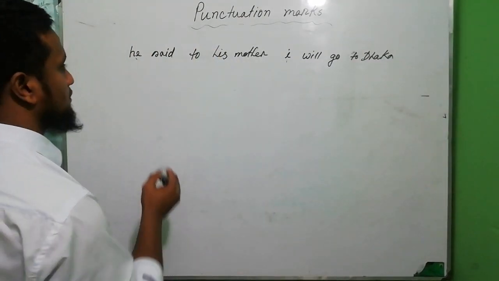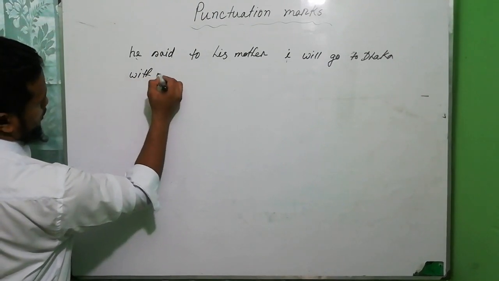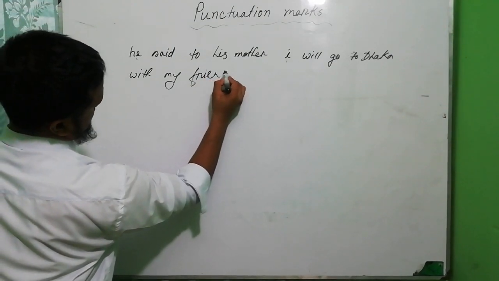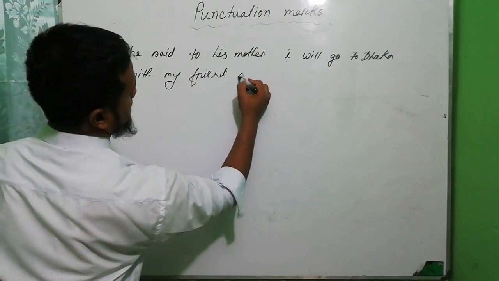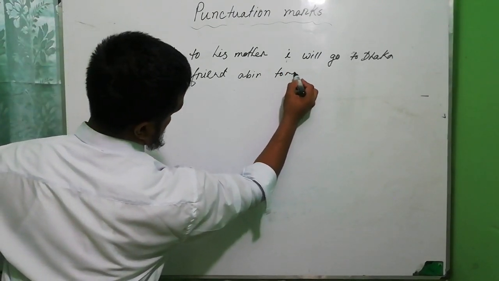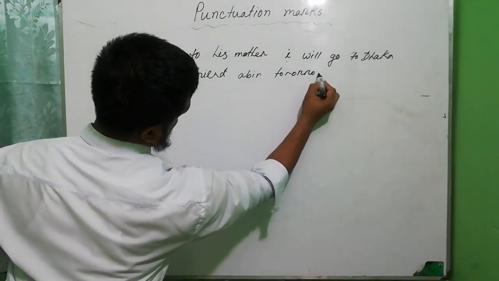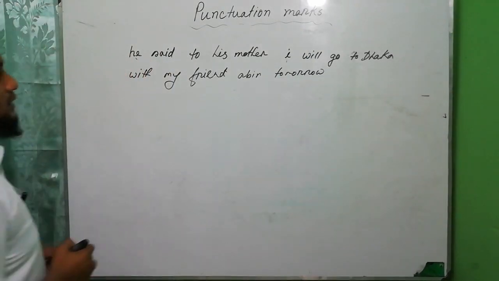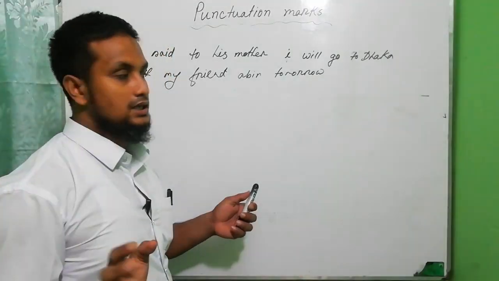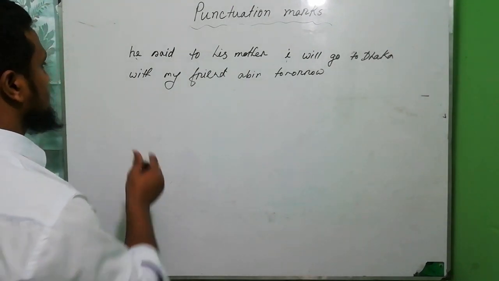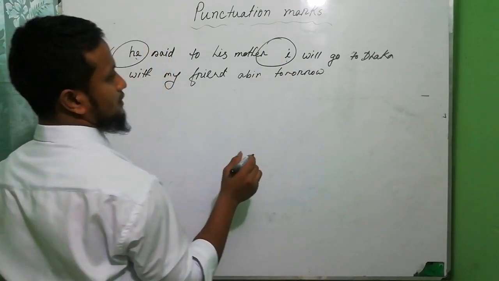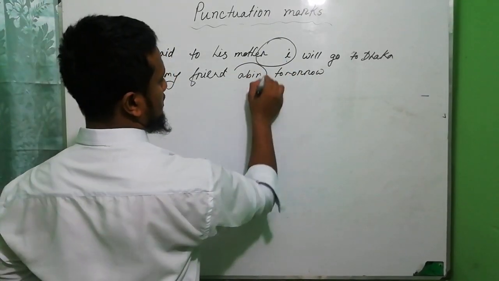I will go to Dhaka with my friend Abir tomorrow. In this sentence, there are lots of mistake, punctuation mistake. I want to mark this mistake, the first mistake here, and the second mistake here, and the third mistake here. Okay,